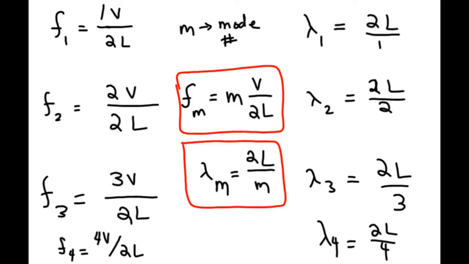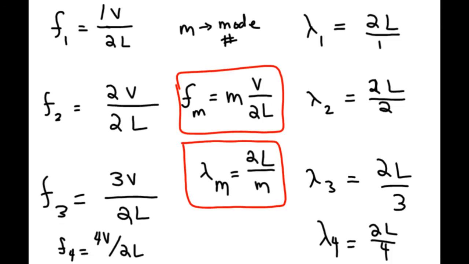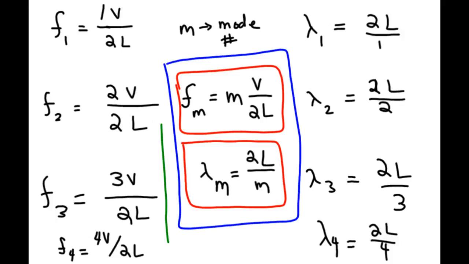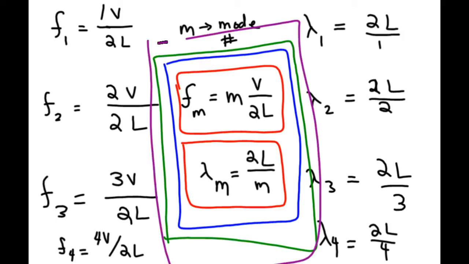And there are our equations. These two equations, we can just remember these. We never have to think about these other equations that we looked at, right? We don't have to worry about these because we've just derived the general form. And we will be using these two equations in red boxes, which are inside a green box, which is inside a blue box, which is inside a green box, and that green box is inside a purple box. These are so important. These are worth like 15 boxes, but I'm not going to waste the time to draw them all out. So we will use these equations to solve a couple problems.